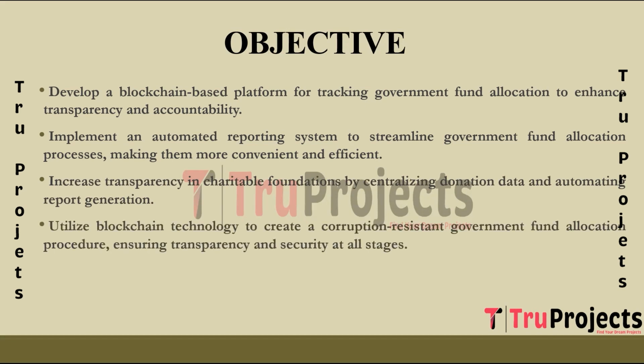The primary goal of this project is to create a corruption-resistant government fund allocation procedure by utilizing blockchain technology, ensuring transparency and security at all stages. This will help in preventing corruption and fraudulent activities while maintaining a verifiable record of every transaction.